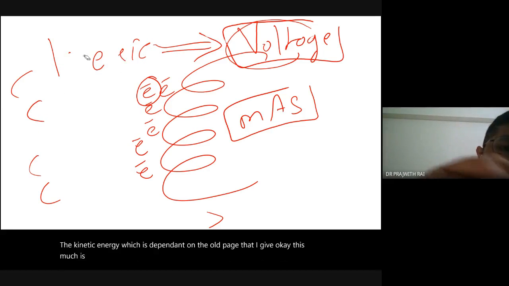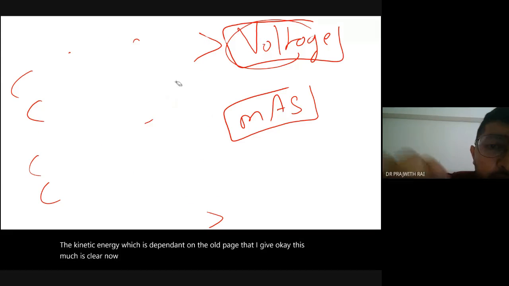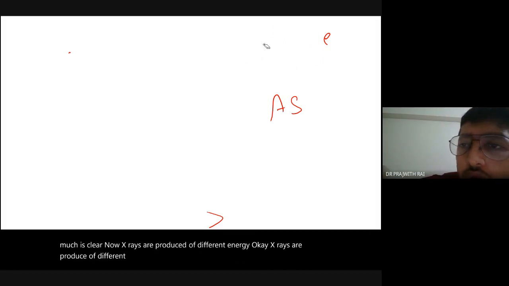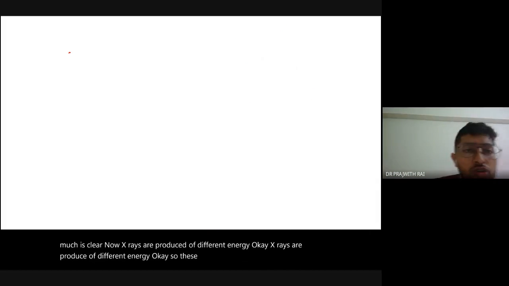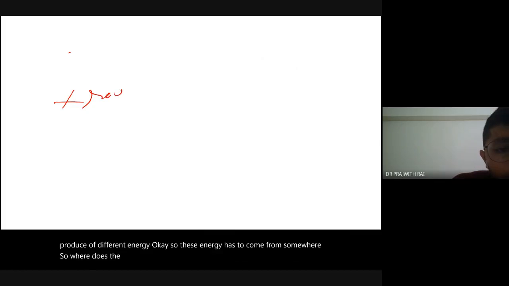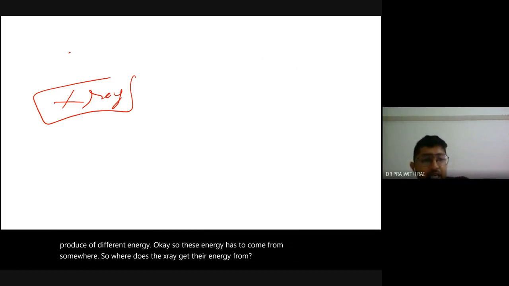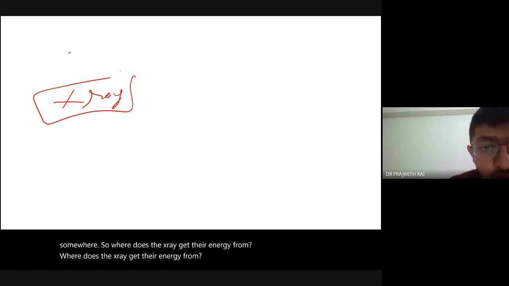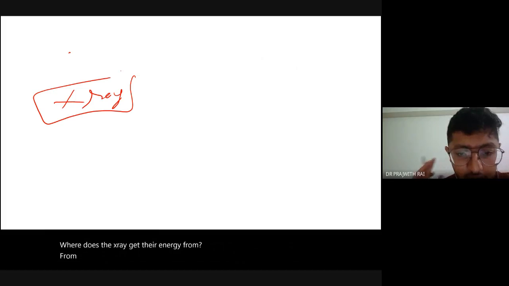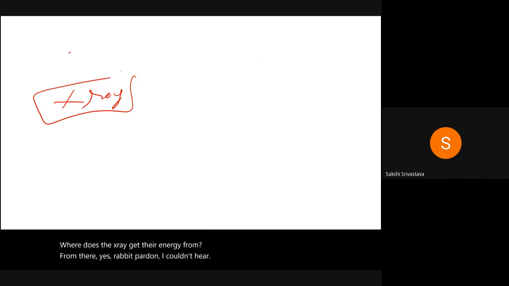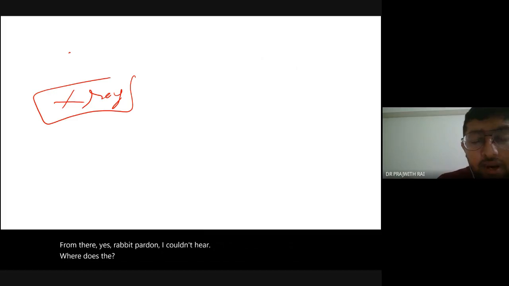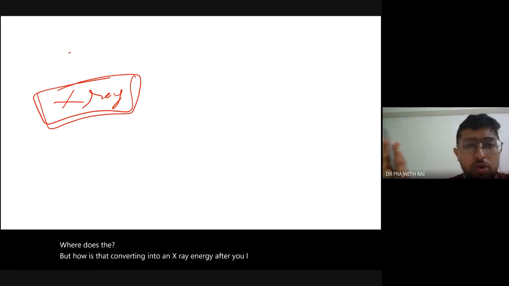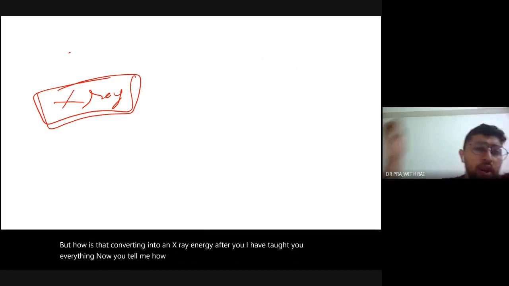Now X-rays are produced of different energy. So this energy has to come from somewhere. Where does the X-ray get its energy from? Battery. Yes, repeat. Pardon, I couldn't hear. Yeah, but how is that converting into X-ray energy? After I have taught you everything, now you tell me how the energy is going into the X-ray.